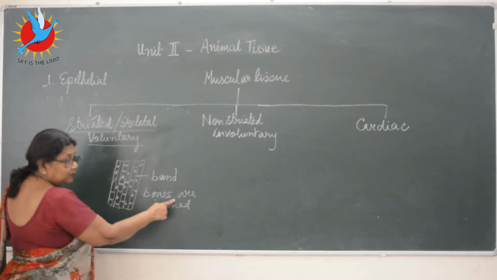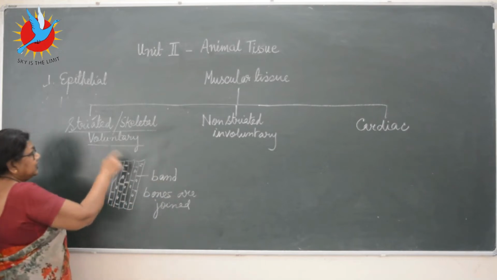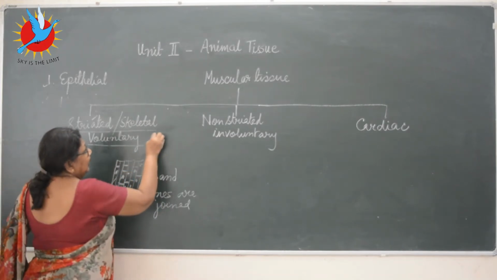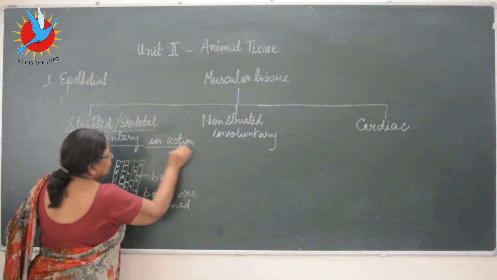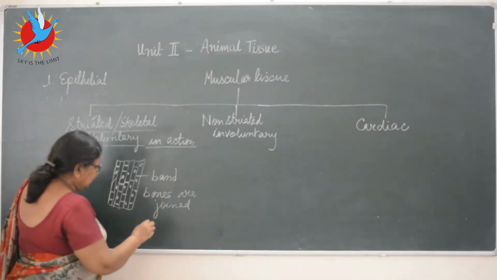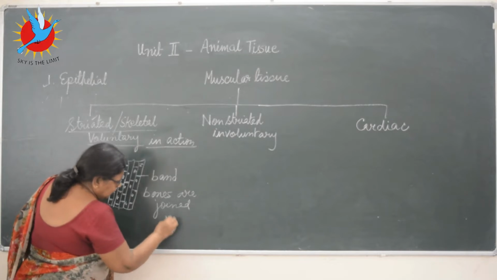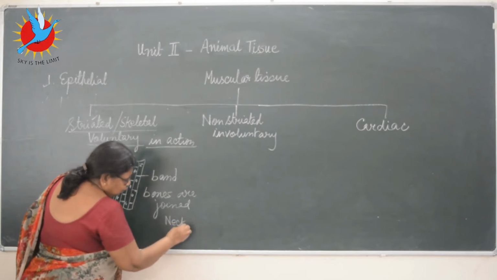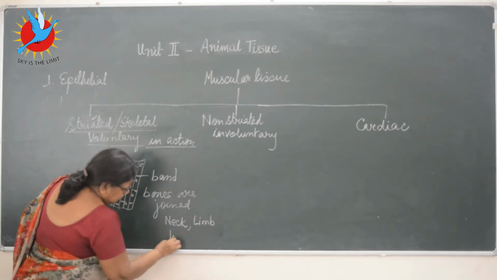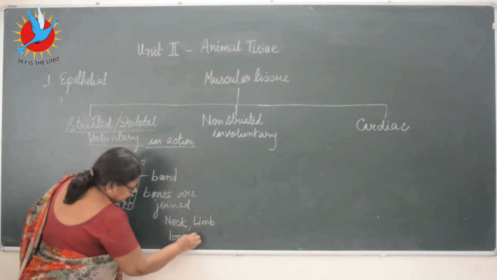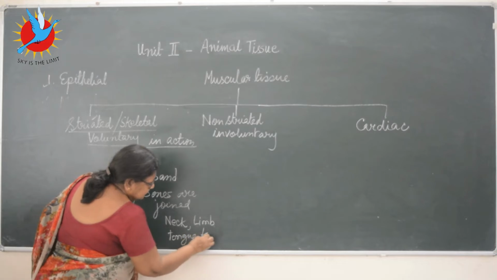Skeletal because they join bones together, and voluntary, they are voluntary in action. That means according to your free will. And the examples you can write: your neck part, you move or you don't want to move, limbs, tongue, your face muscles, etc.